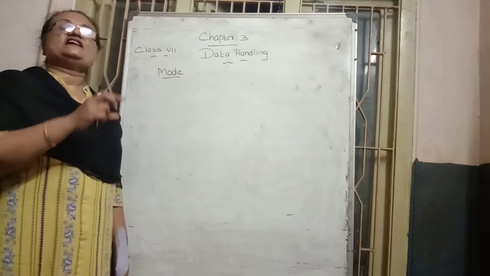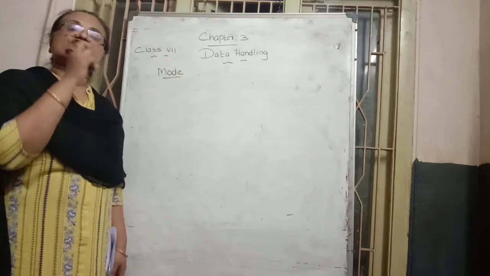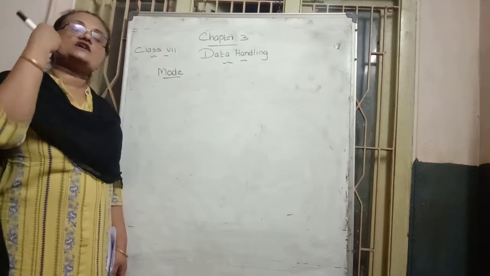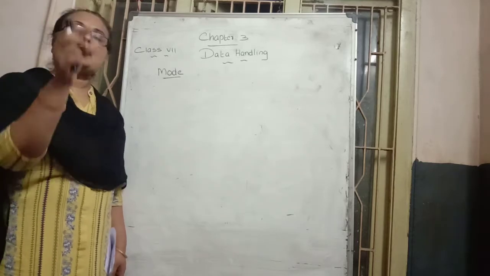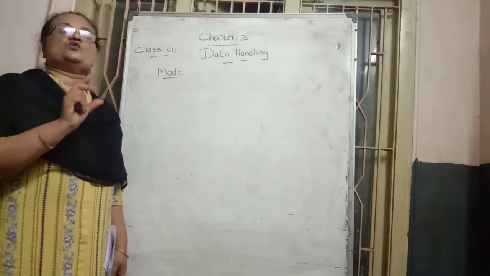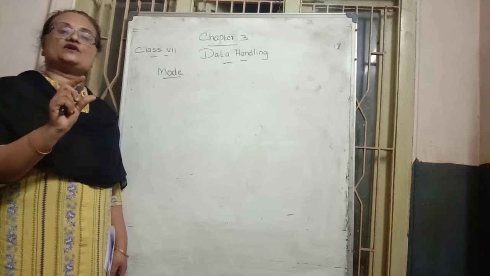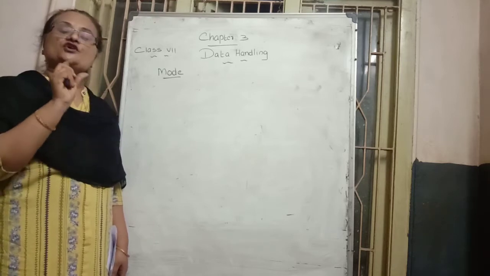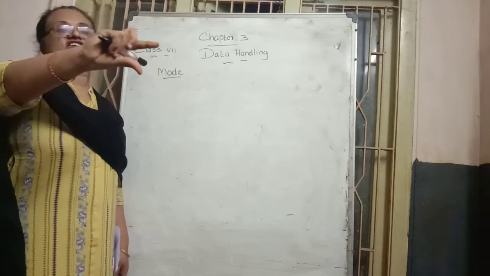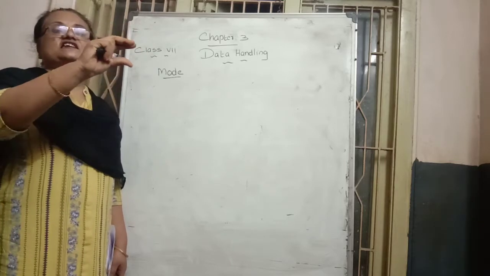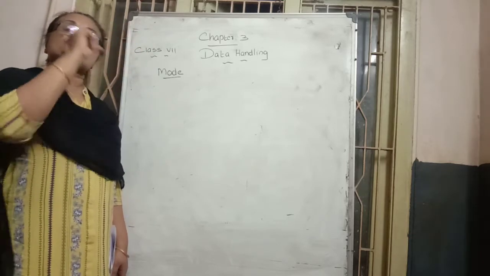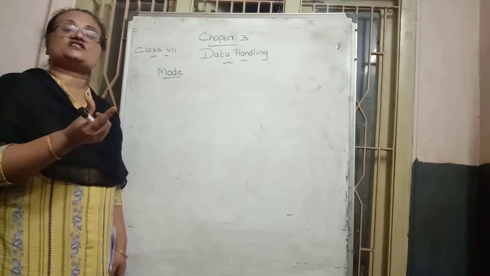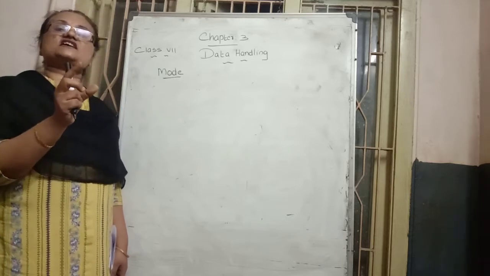Mode means, in the given data, the data that is repeated more times comes as the mode. That is the meaning of mode: in the given data set, so many data are given, and in that data set the number that repeats the most comes as the mode.